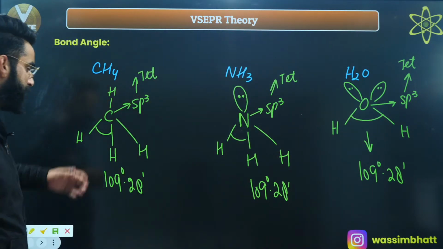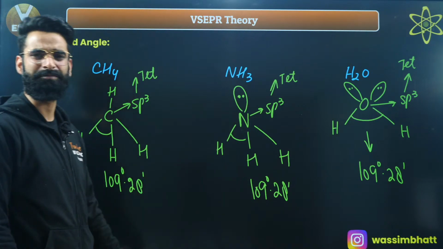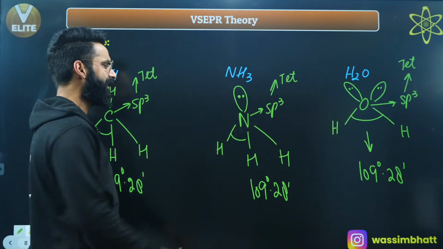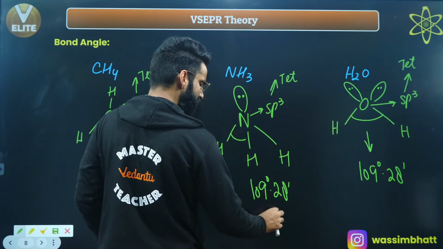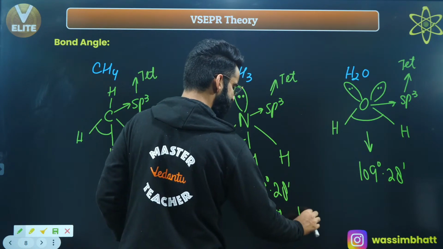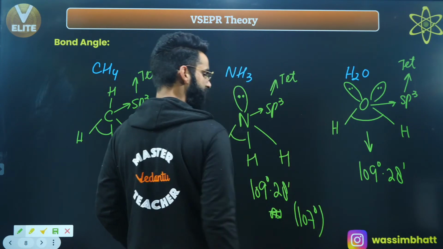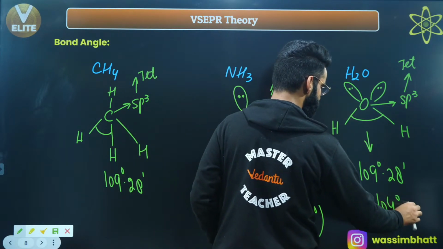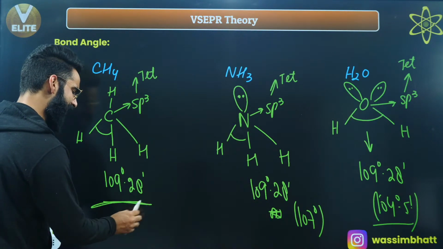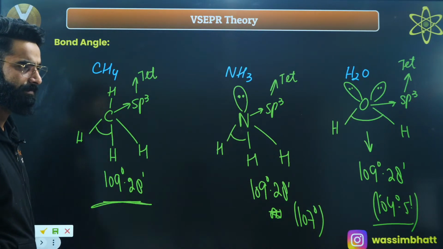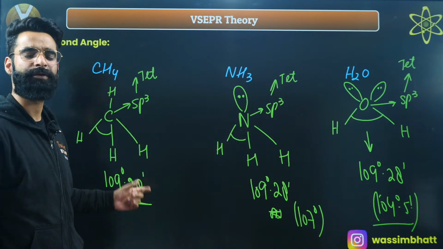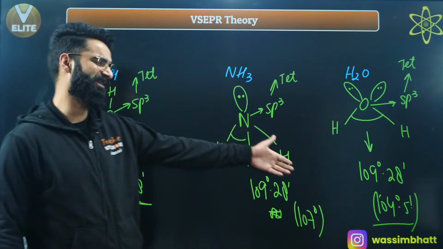Yes. So the bond angle in all the 3 cases should be the same because the hybridization involved is the same, correct? But what happens exactly? The bond angle in case of NH3 is not 109. The actual bond angle in case of NH3 is basically 107 degree, right? The actual bond angle in water is 104 degree 5 minutes. Why is that? But in case of CH4, the bond angle is 109 degree 28 minutes only, right? Why in case of NH3 is the bond angle slightly less than 109 degree 28 minutes? Why in case of water is the bond angle again less?